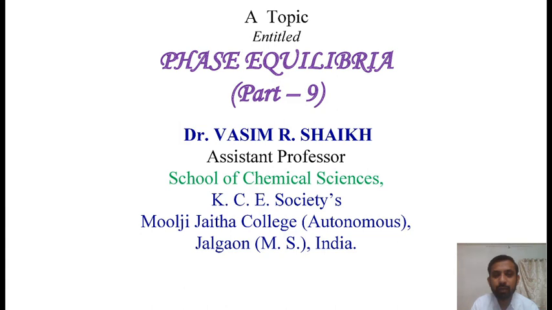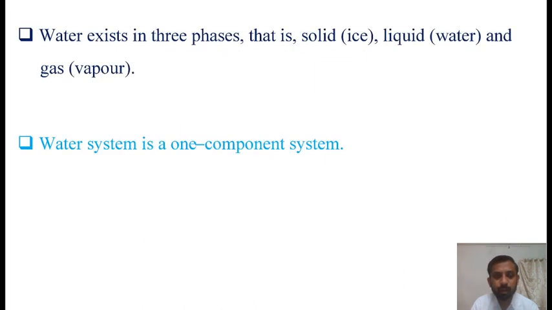In this video we learn about the concept of phase diagram of water system. Water system is a three-phase, one-component system. The three phases involved are solid, that is ice, liquid, that is water, and gas, that is vapor. All these phases can be represented by only one chemical species, that is H2O. Therefore, water system is a one-component system.